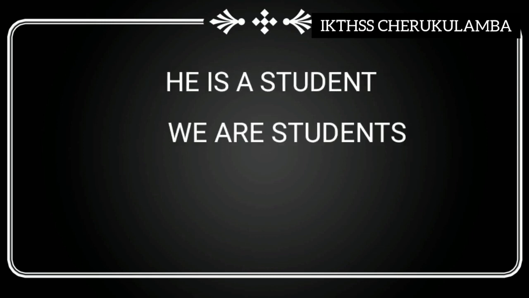Take the other two. He is a student. We are students. He is and we are. See the difference. Here, both are present form, is and are present form. So why we used is with he and are with we? That is, he means avan, ഒരാള്.